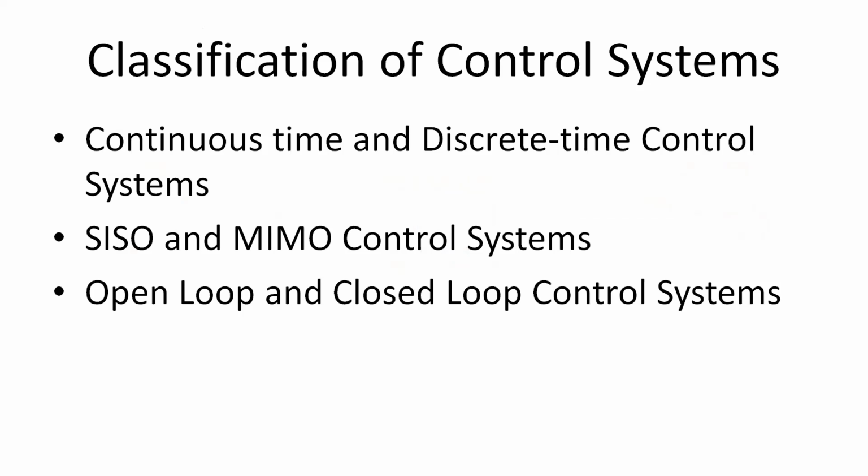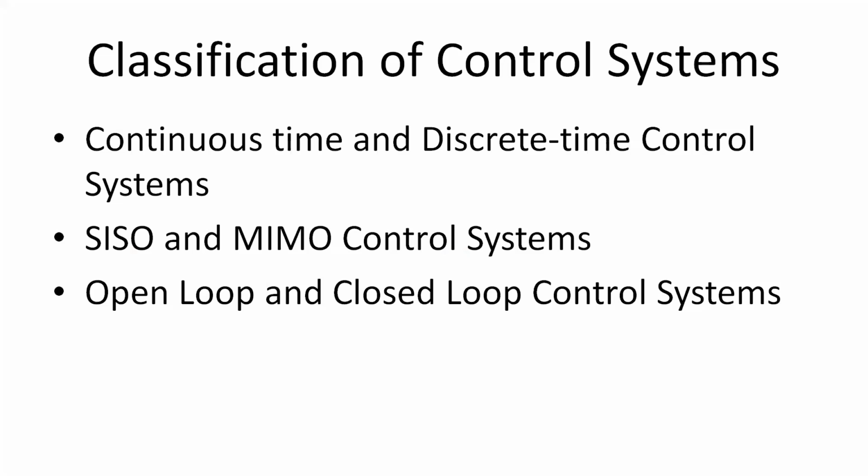And if you see the classification of control systems, there is no hard and fast rule or specific criteria for classifying control systems. Based on some parameters, we classify them into different types. So the first type is continuous time and discrete time control systems. The continuous time systems depend on the type of signal which is continuously used, whereas in discrete time control systems, there exist one or more discrete time signals. Whenever we have this type of system, we call them continuous time or discrete time control systems.